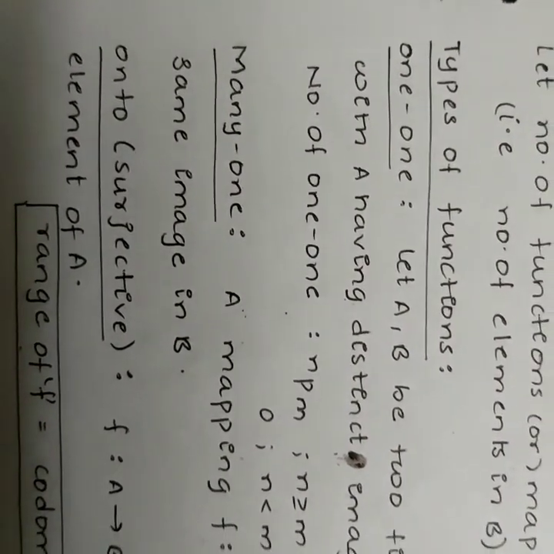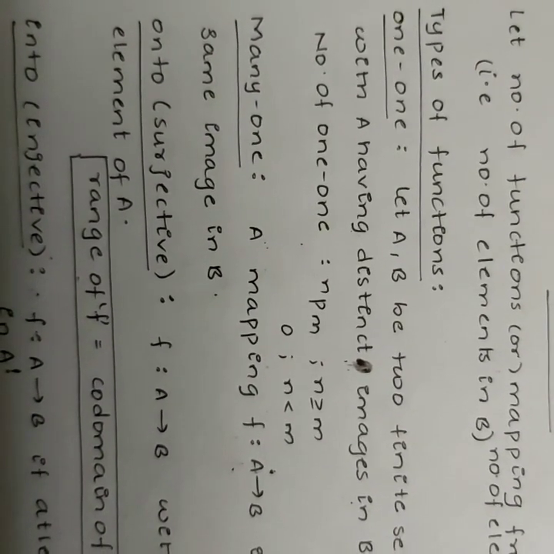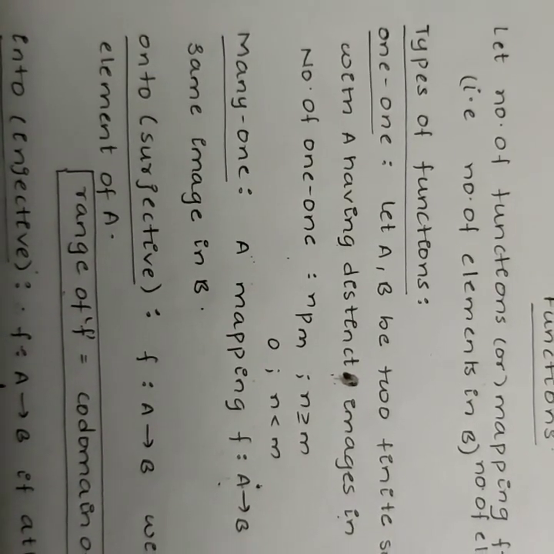Types of functions. One-one function. Let A and B be two finite sets containing m and n elements. When f is a mapping from A to B with distinct images in B, then the number of one-one functions is nPm when n is greater than or equal to m, and 0 when n is less than m. Many-one function.